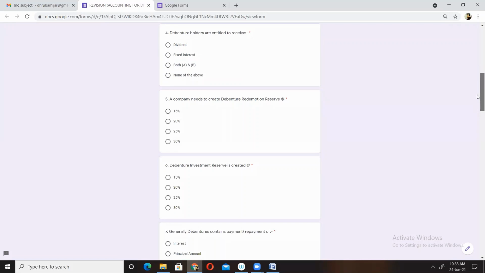Debenture holders are entitled to receive dividend, fixed interest, both A and B, means both dividend and fixed interest, and lastly, none of the above. What should be the correct option?